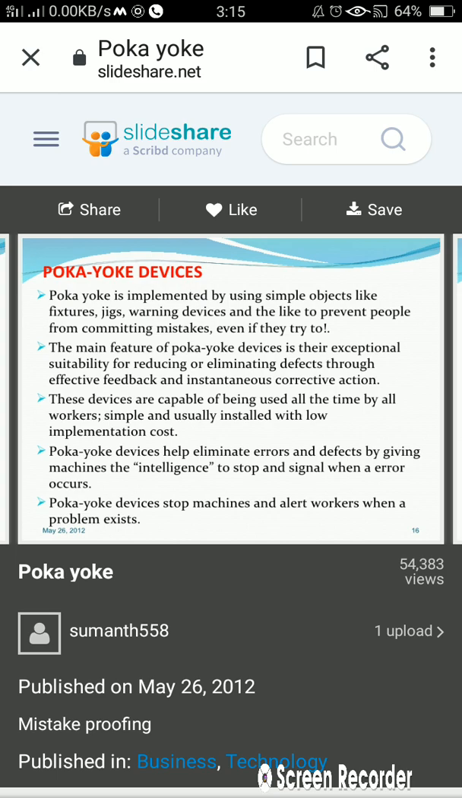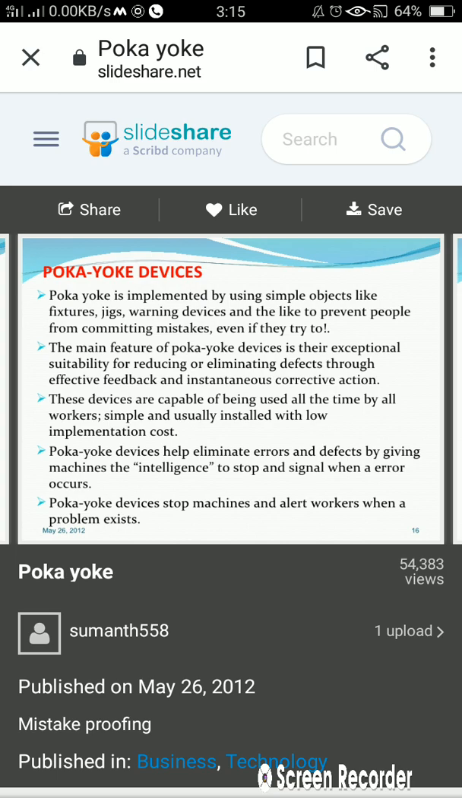The main feature of poka-yoke device is their exceptional suitability for reducing or eliminating defects through effective feedback and instantaneous corrective action. Okay, the main feature of poka-yoke is their exceptional suitability for reducing or eliminating defects. Okay, then going further, these devices are capable of being used all the time by all workers, simple and usually installed with low implementation cost.